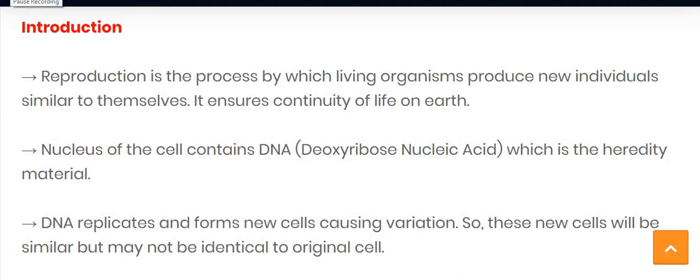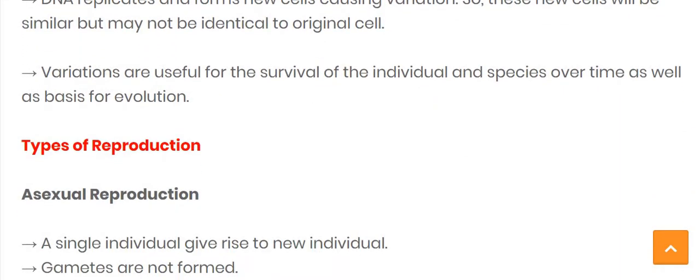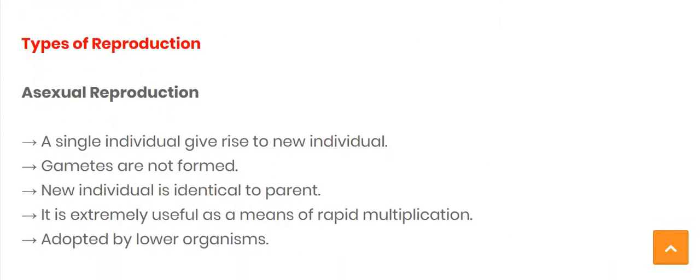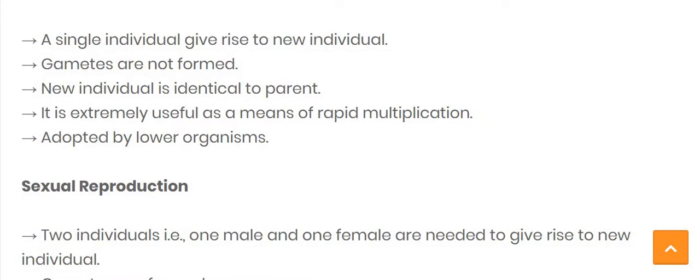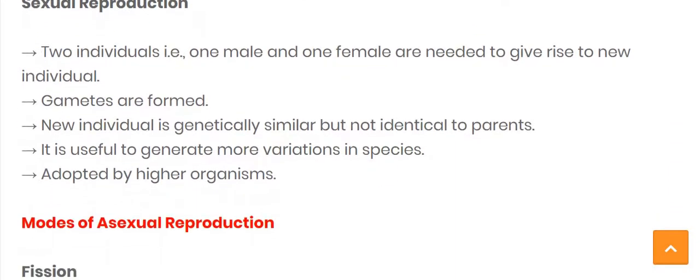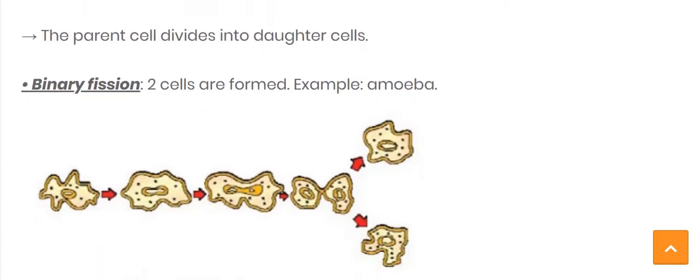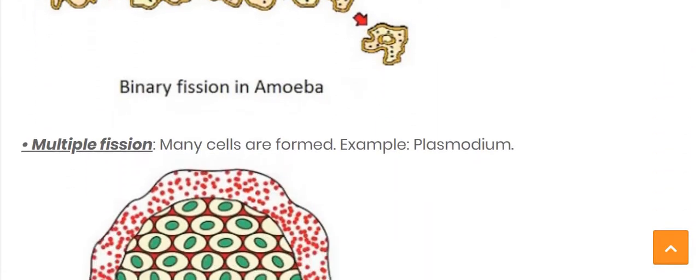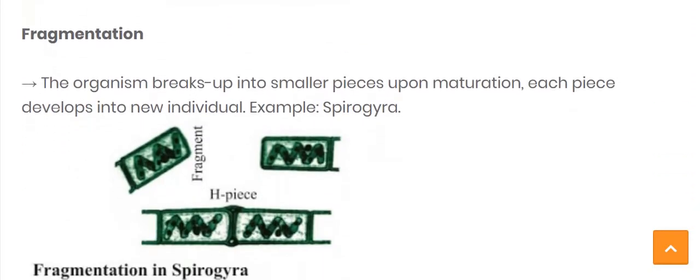Hello student. In the previous video we saw the introduction of this chapter, what reproduction is, and the types of reproduction. In that, we saw asexual reproduction and some of its modes, such as fission, which has two parts: binary fission and multiple fission. Binary fission's example is amoeba, and multiple fission's example is leishmania.